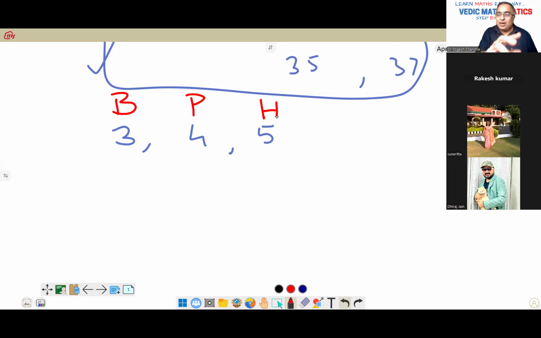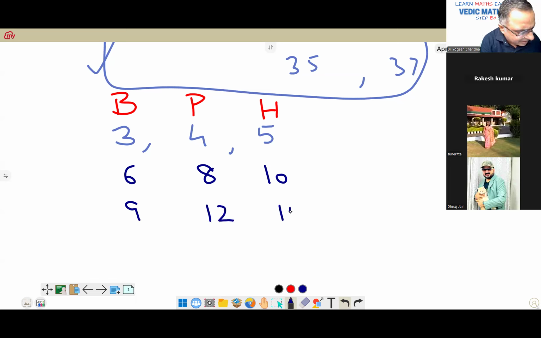From all these calculations, if you observe, if I make this 6, 8, 10. Obvious. If I make this 9, 12, 15. If I make this 12, this becomes 16, this becomes 20.